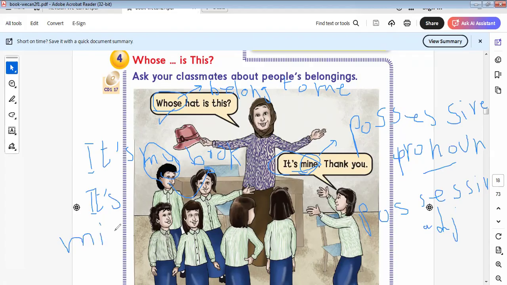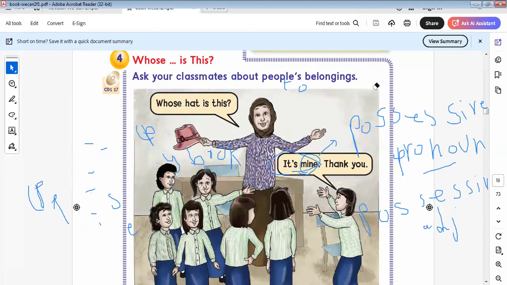So this is called a possessive pronoun. BB means possessive pronoun. This is called a possessive adjective. BA means possessive adjective. This is the difference between a possessive adjective and a possessive pronoun. I think now we know this. Let's continue with the rest of the exercise.